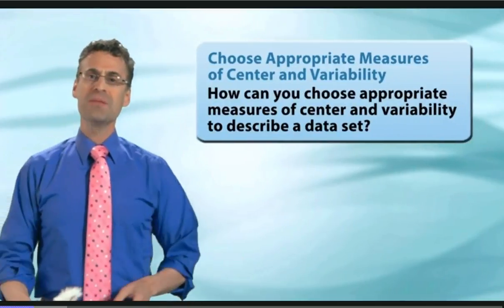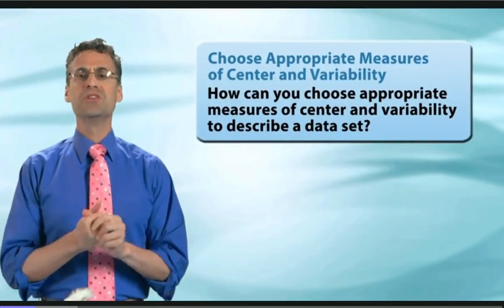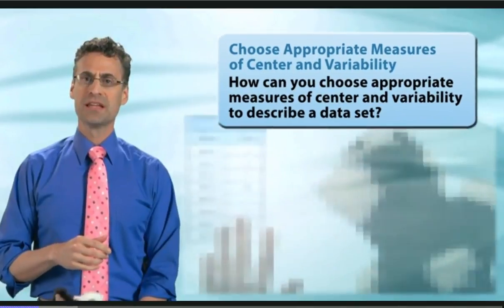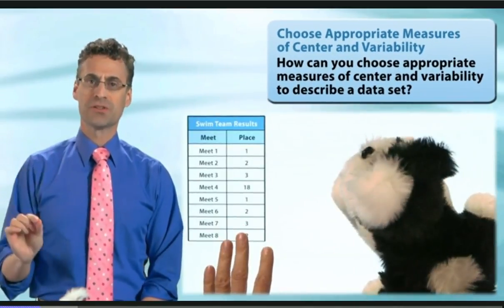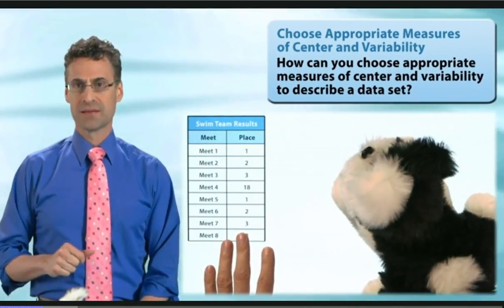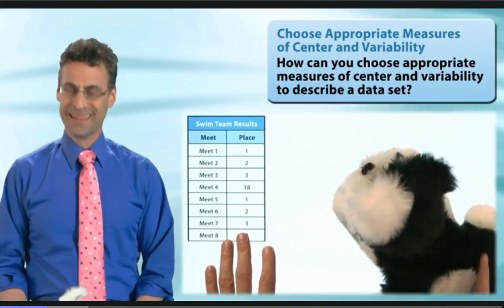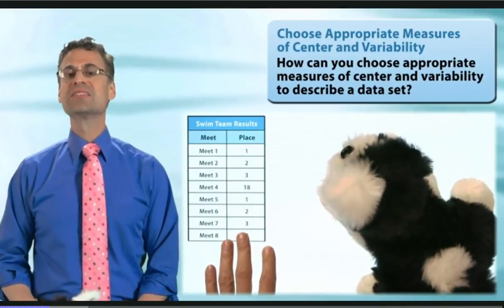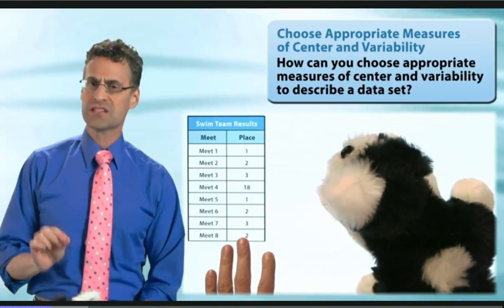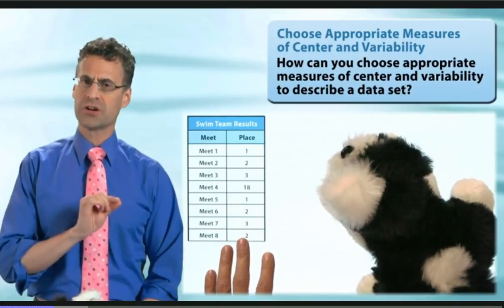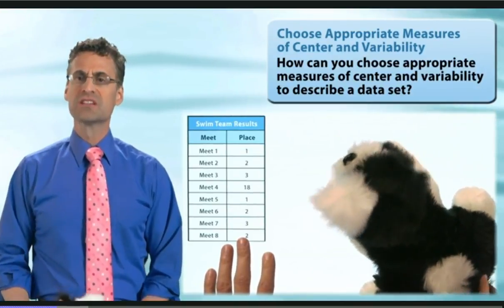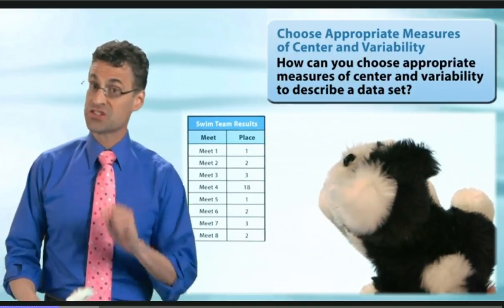Alright, so Jamie is on the community swim team. Now, this table here shows the team's results in the last 8 swim meets. Now, Jamie believes that they can place in the top 3 in the next swim meet. The question is, which measure of center should Jamie use to persuade her team that she's correct?